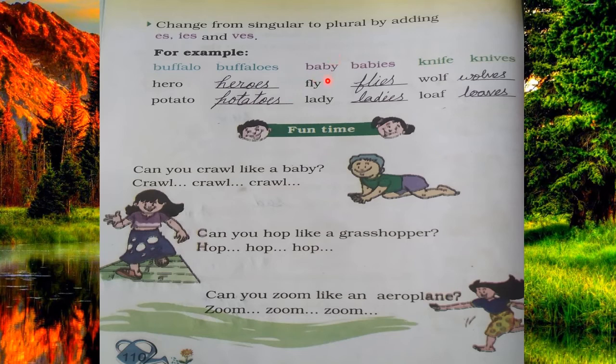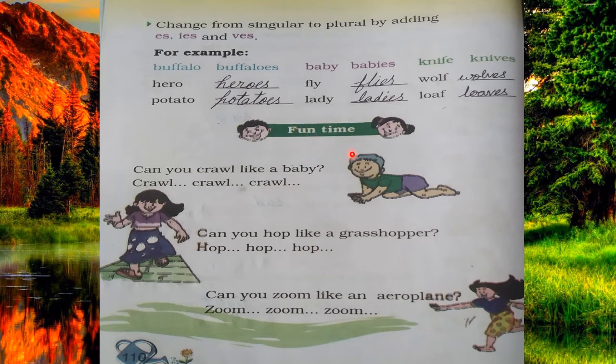And the next word is baby. If the last letter is y, you will remove this y and then add ies, just like baby, babies, fly, flies, lady, ladies. And the next word is knife. If the last letter is f or fe, you will remove this f or fe and then add ves, like knife, knives, wolf, wolves, loaf, loaves. So clear, class, how to do this question? So this is done.